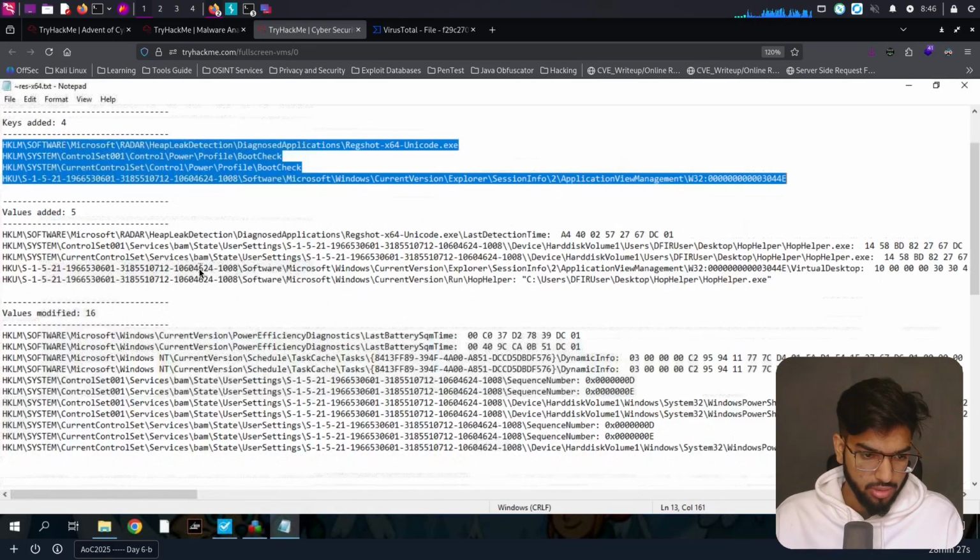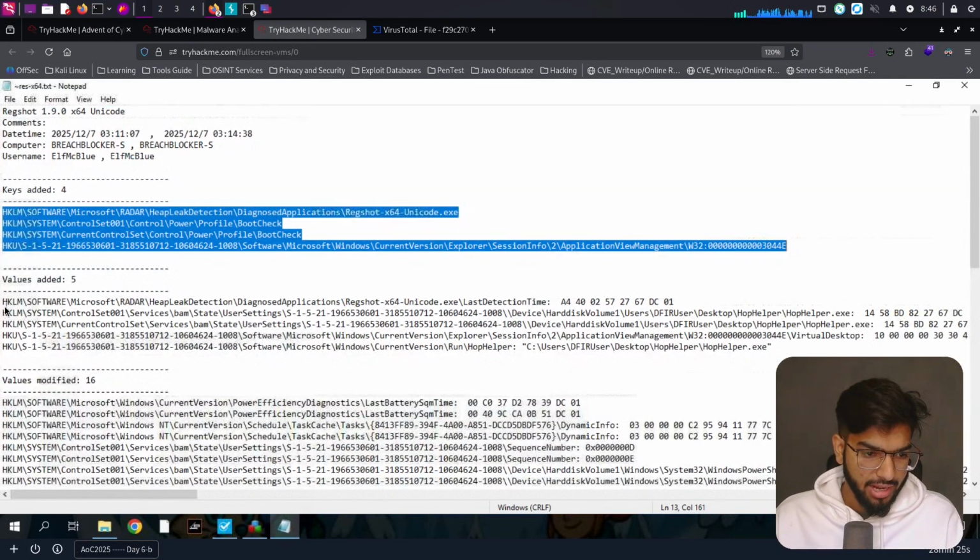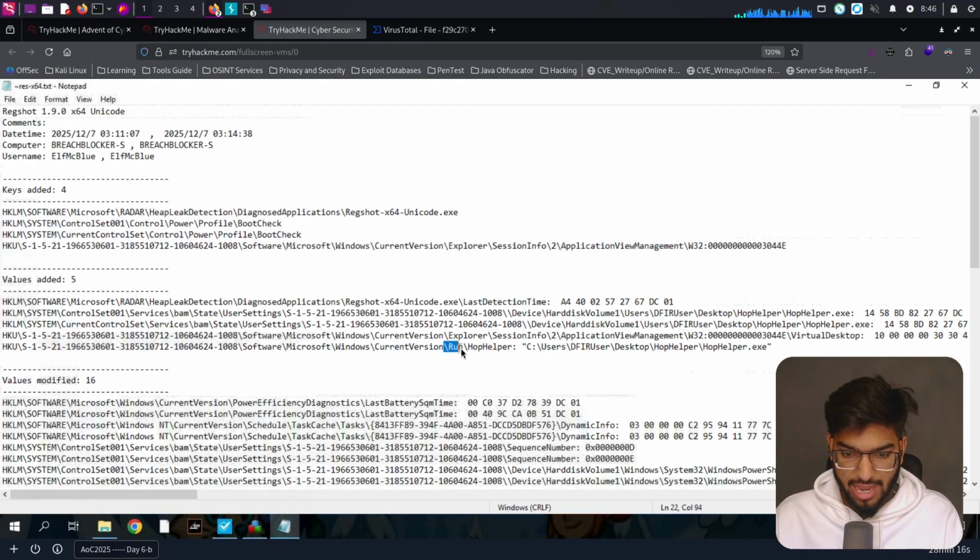These were the four parameters of it, and five were added to this location. So it says Windows software, Microsoft Windows current version run. Exactly. So this is what is happening. It's opening the hophelper.exe file, which is present on the desktop. It's setting its location to be set as run.